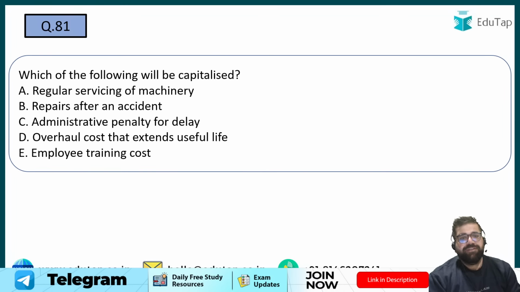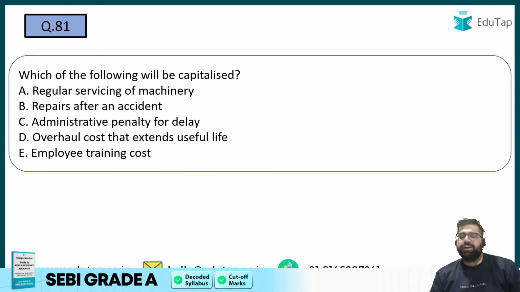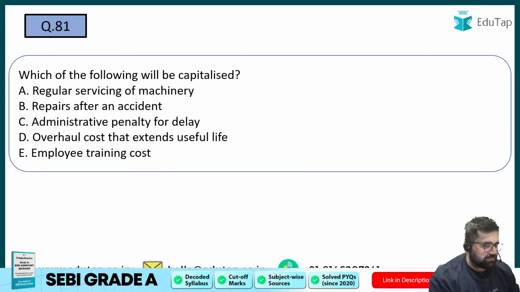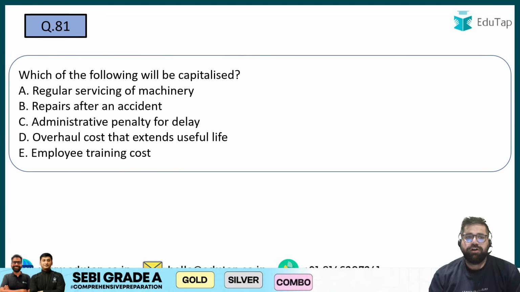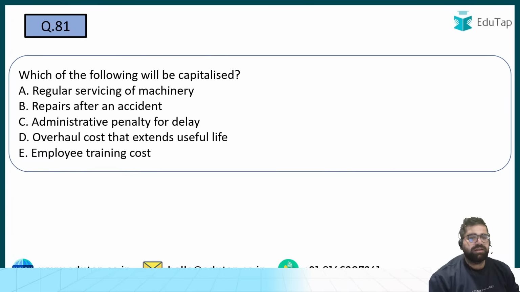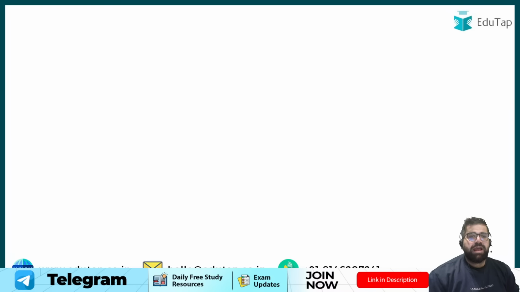81. Which one of the following will be capitalized? Capitalized means that you will carry it for multiple years and write it off in small amounts every year to come. Options: overhauling cost, administrative penalty, repairs, regular service, and employee training cost. The correct answer will be option D. You will only capitalize those expenditures which will increase the useful life of an asset.